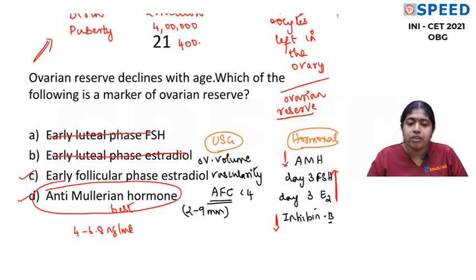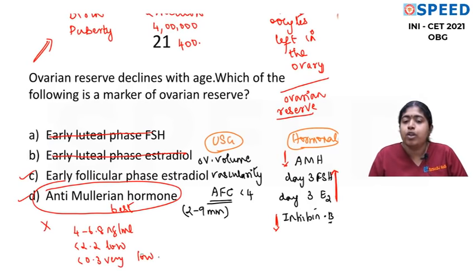Some labs also give it in other units, so don't worry. If it's less than 2.2, it's low. If it's less than 0.3, it's very low. And there's no need to remember this, because this will not be asked. So anti-Mullerian hormone levels will decrease with age. So it's a better marker of the ovarian reserve.